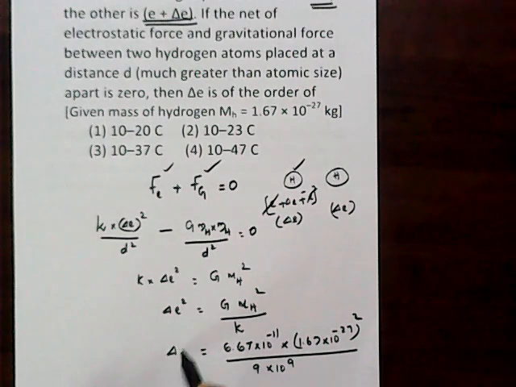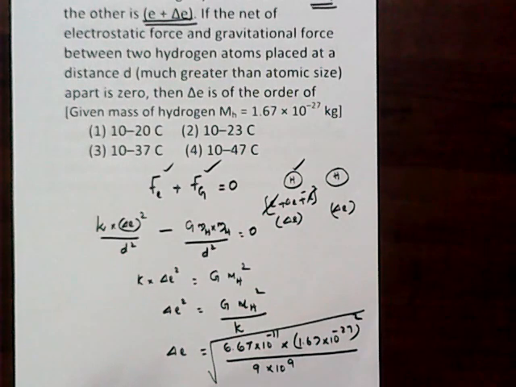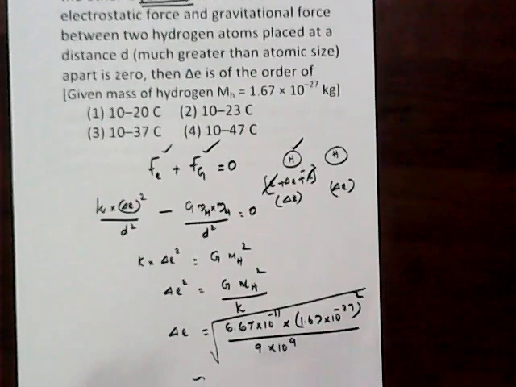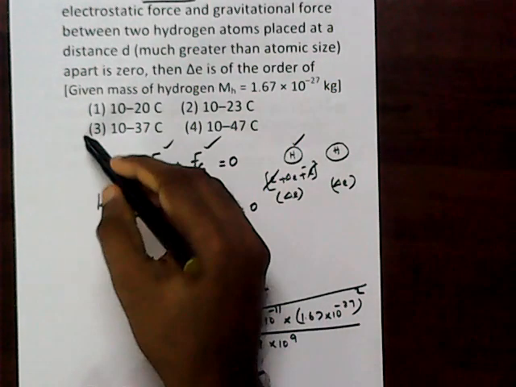We need to find delta E, so take the root of that value and you get roughly 10 raised to minus 37. So you get the answer as 3.